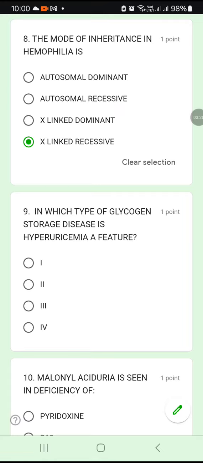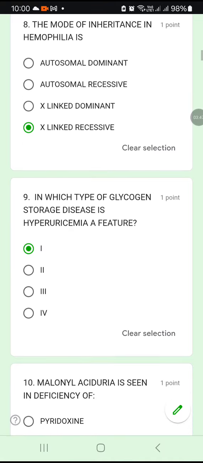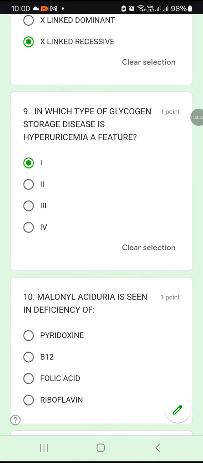Question number 9. In which type of glycogen storage disease is hyperuricemia a feature? Glycogen storage disease 1 or 2 or 3 or 4 has got a hyperuricemia. Glycogen storage disease 1. Option A, so 1 is the answer.